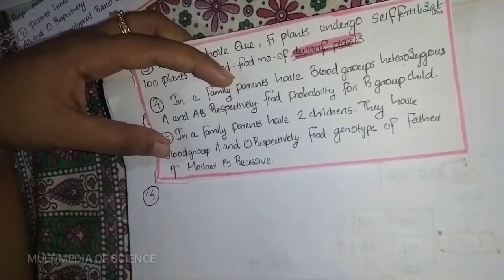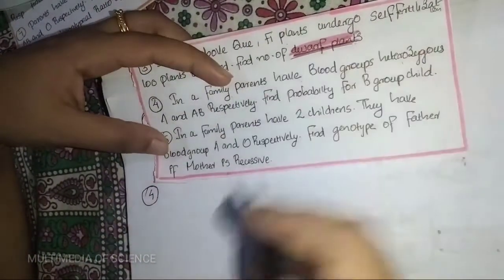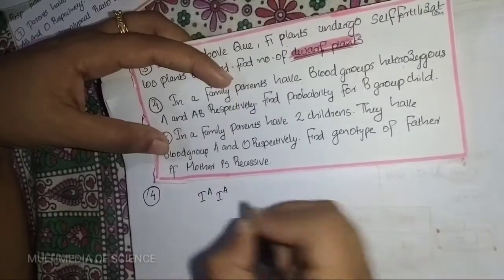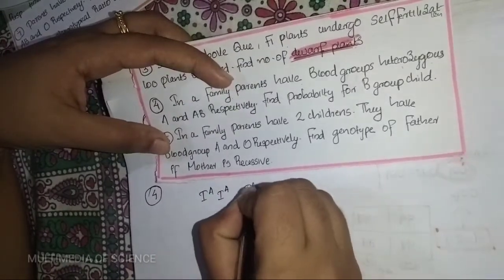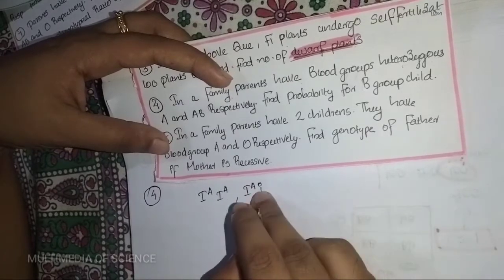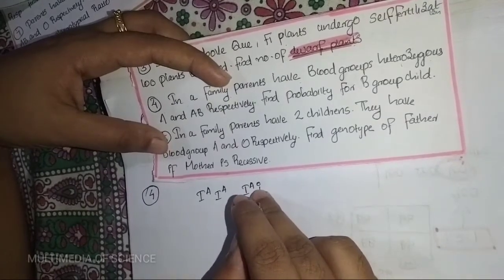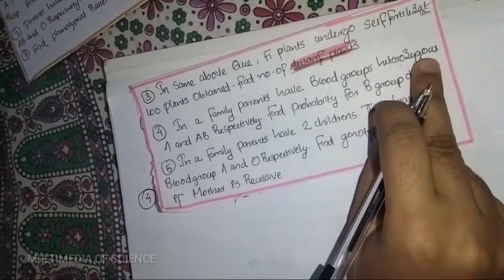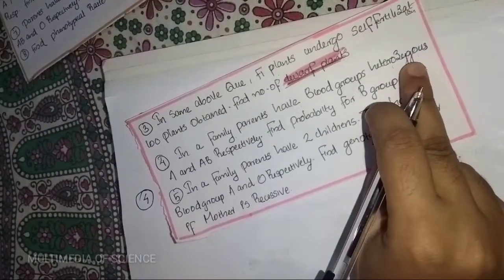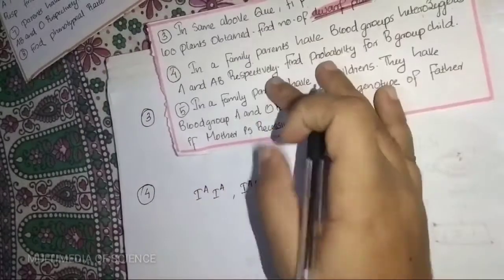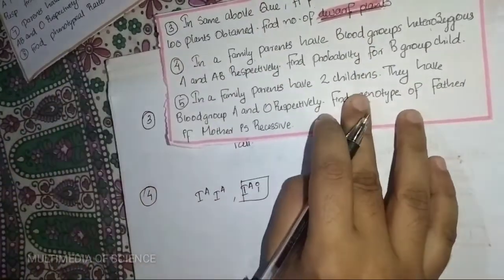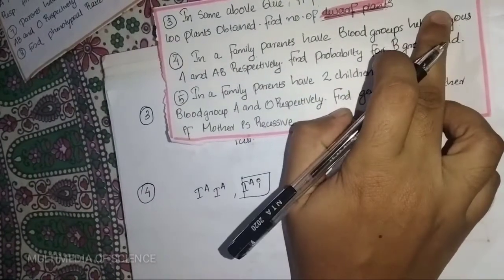The A group can be represented in two ways: one is IA, and another one is IA and small i, which indicates the recessive one. Here they speak about the heterozygous, so it indicates IAi. So prefer IAi because of this heterozygous.